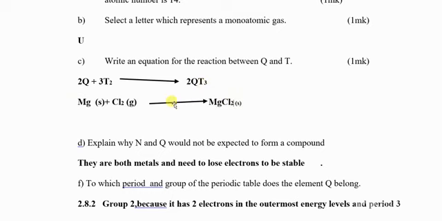This is the equation for the reaction. Because you have been asked for the equation, include the state symbols. Magnesium is a solid, chlorine is a gas, magnesium chloride is a solid.